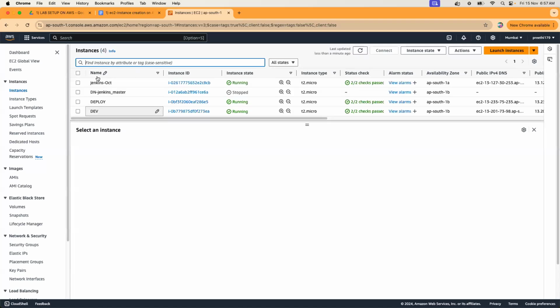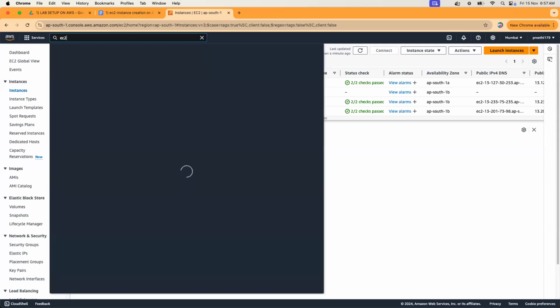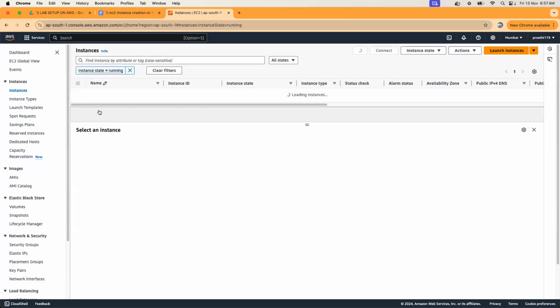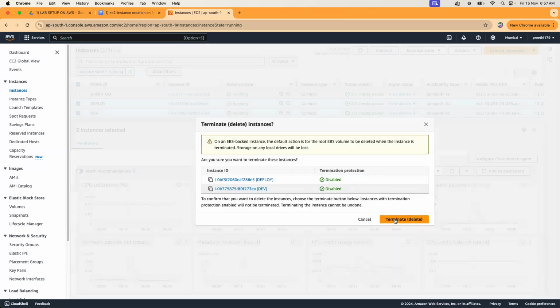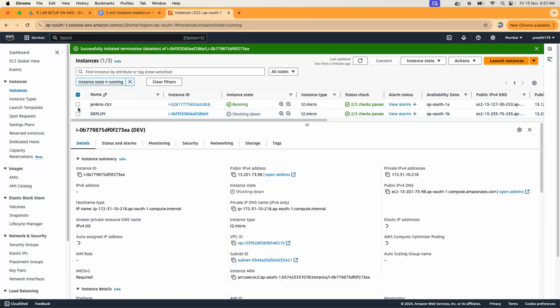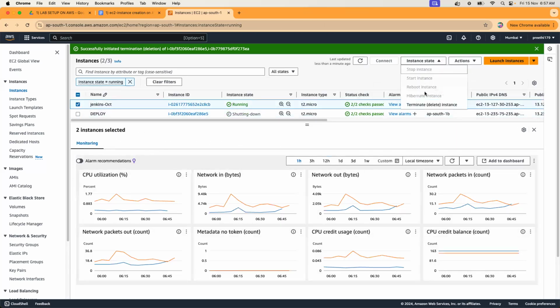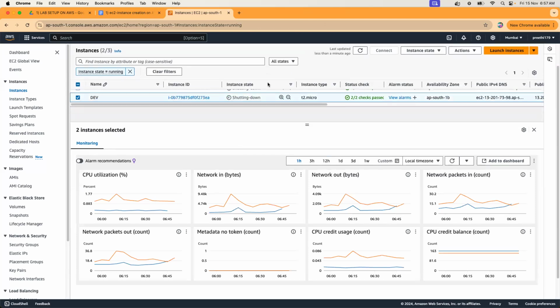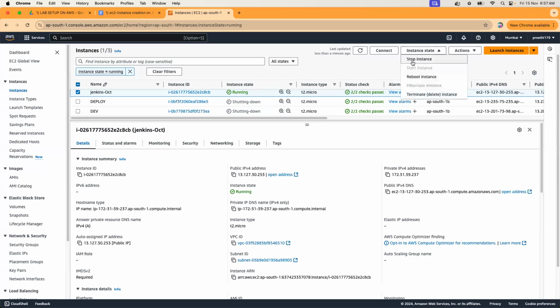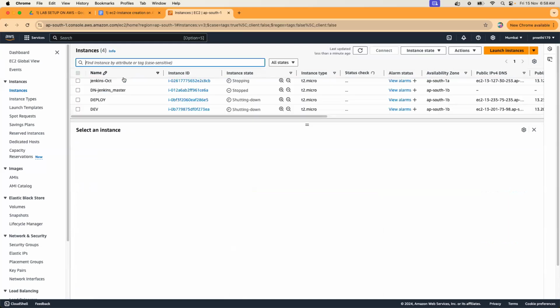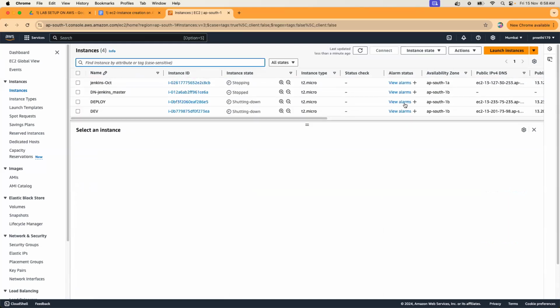So initially, you should not be having any instances. Once you log in, search for EC2 and you should be going here. This is the service where you use it. Terminate means stop and delete them. If you don't want it, they'll be deleted. If you want to reuse it, select the instance and stop it. Anyhow, how are we getting those instances here? How to create an instance? I'll show you. Let me proceed.